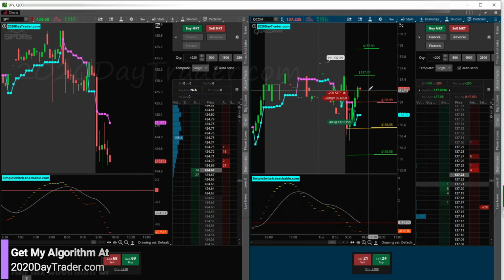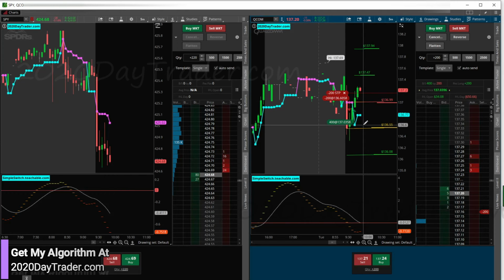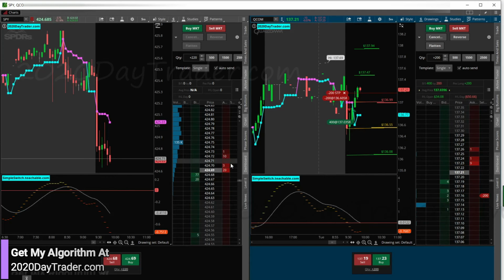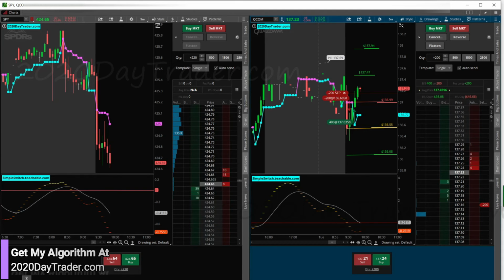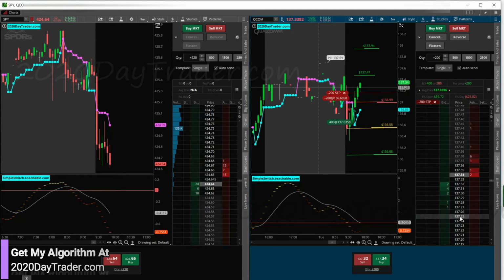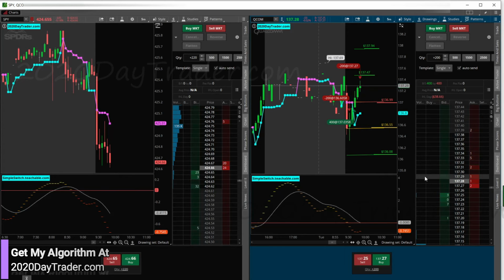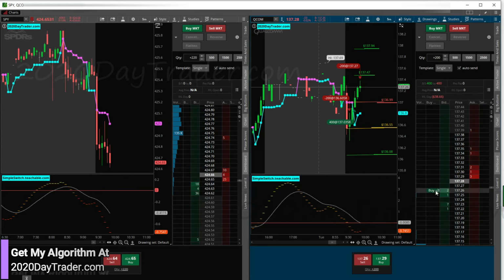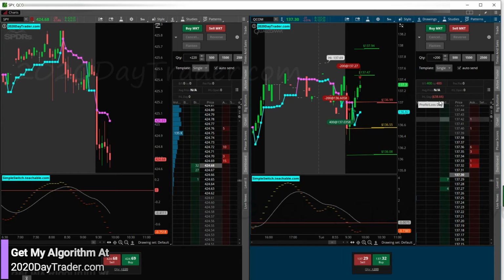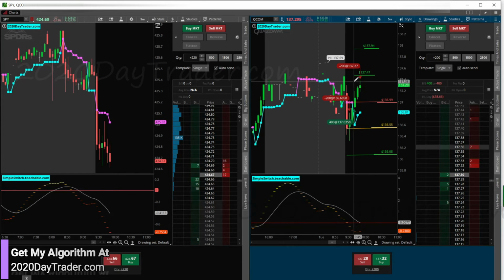SPY is starting to sell off, which means QCOM may follow. It doesn't always, but a lot of times it does. So enough times for me to want to go ahead and protect this trade now. Okay, nice boost, QCOM. I'm going to start trailing up QCOM here. And if we end up with a small, all right, there we go. Small loss in QCOM, $38. Well, normally we're risking 150 risk reward. So to take a $38 loss on a losing day, all good.